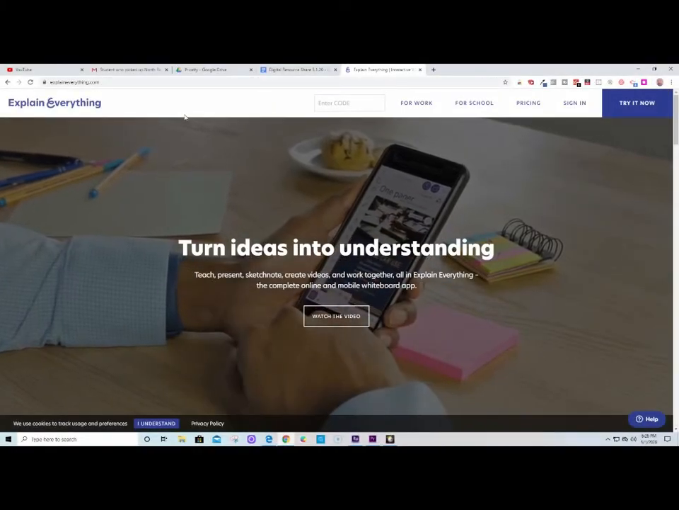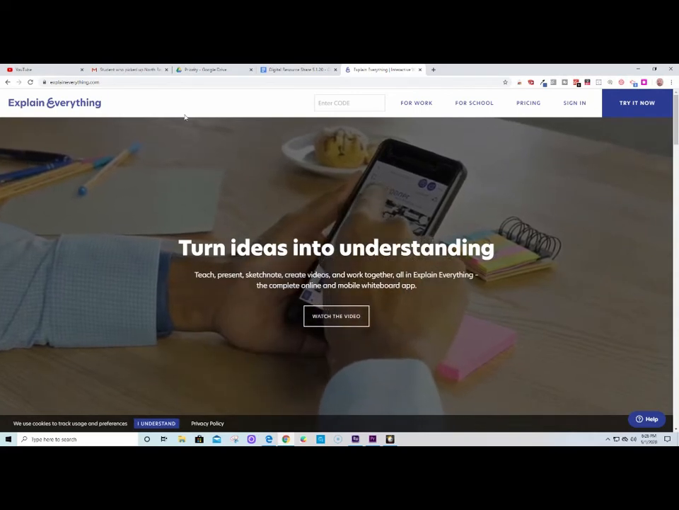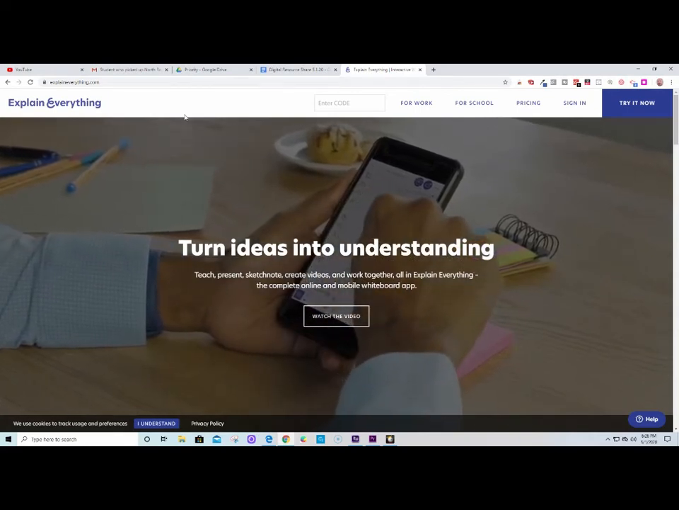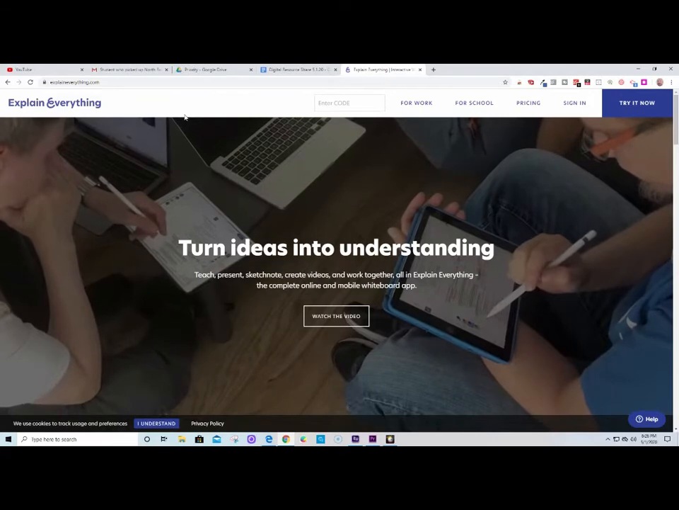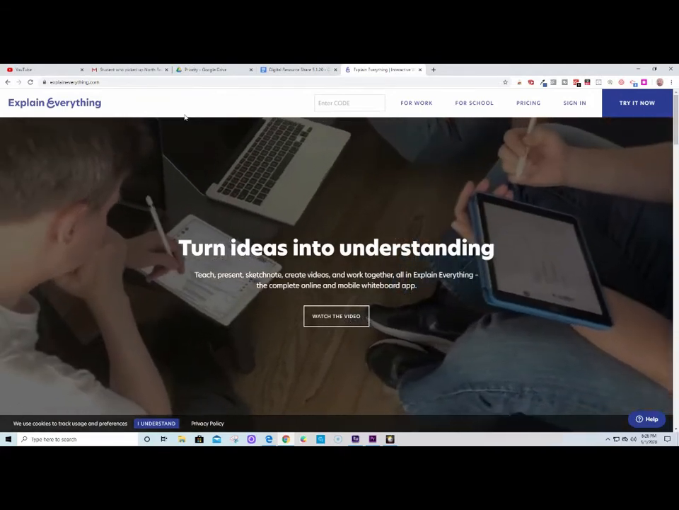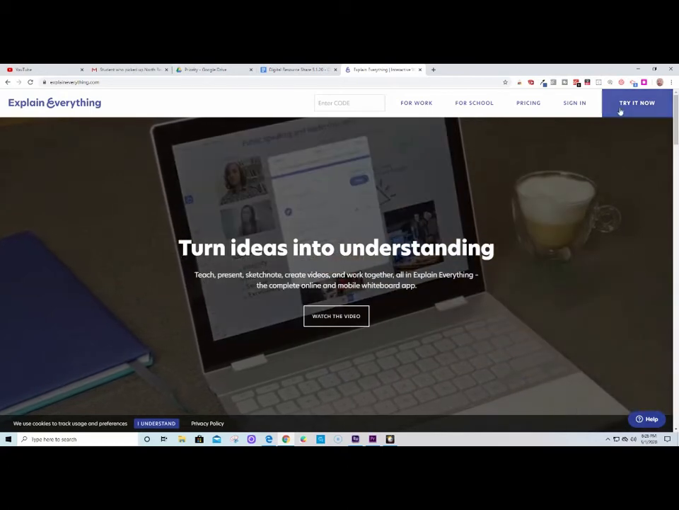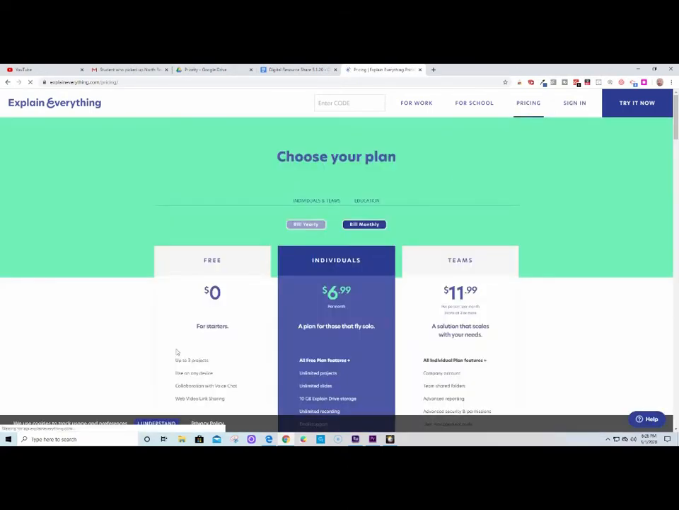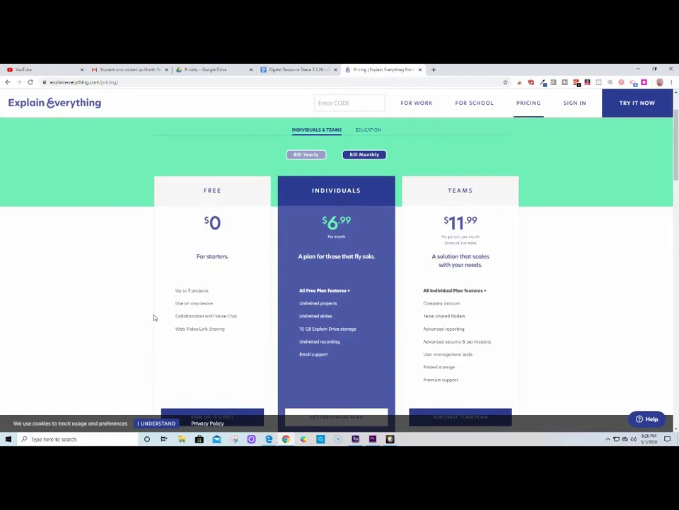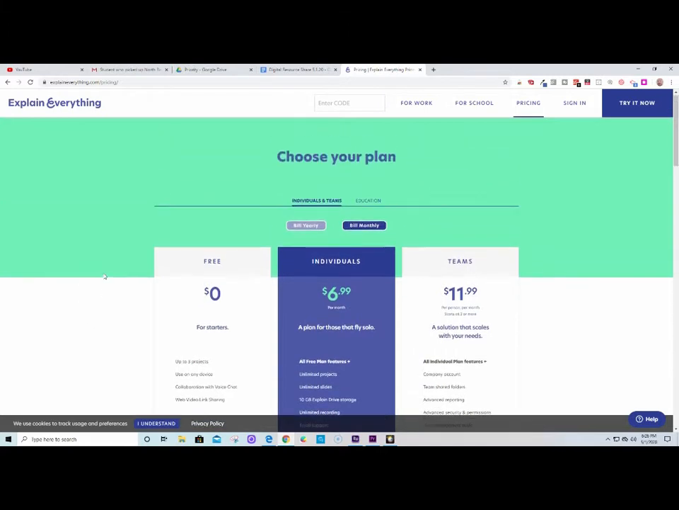On the page of Explain Everything, they have a video here showing the different types of devices that you can connect to: a tablet, a laptop, a Chromebook, an iPad. And if you're curious about pricing, here you can see for free, you can get up to 3 projects, use on any device, collaboration with voice chat, web video, link sharing. Good to know before you get started.